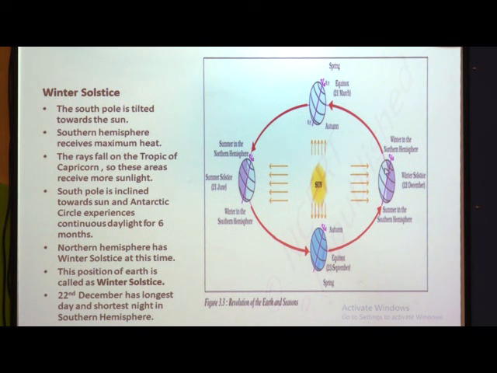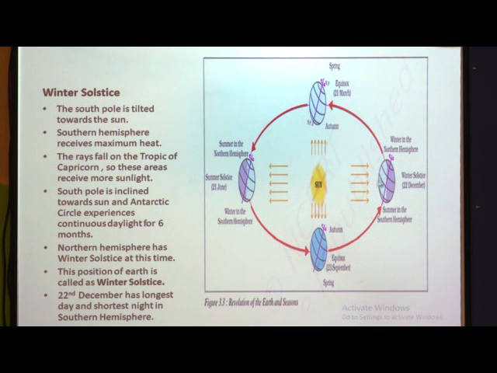Then which zone will we have here? Tropic of Capricorn. In the northern hemisphere we had the Tropic of Cancer, and here we will have the Tropic of Capricorn. So, where are the rays falling?